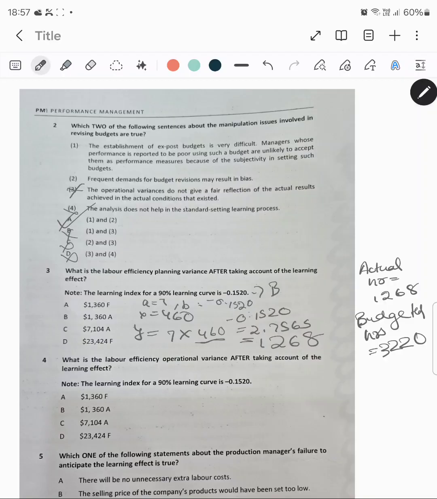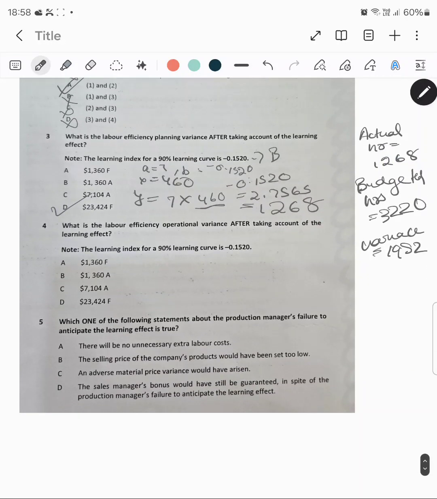I will subtract this to get the variance. 3220 minus 1268, and I would get the variance as 1952. Now these are the hours. I will multiply this by 12 and I will get 23424. This is savings, and this will be favorable.